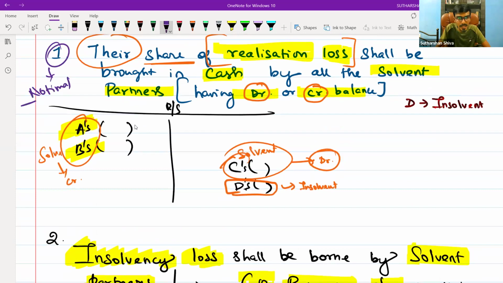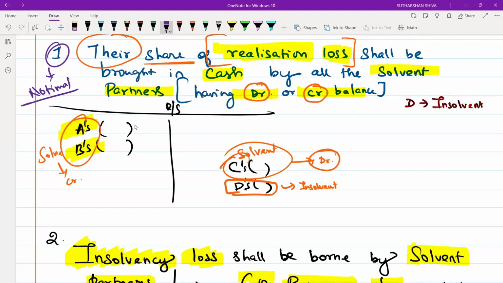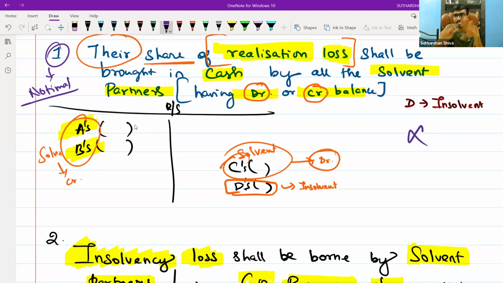In day-to-day activity, if a partnership firm is becoming insolvent only because of D, the firm is going to be dissolved. Obviously, if I want to do a business, why am I doing it? Will I do a business at a loss? No, sir. We have surplus cash. We have a huge amount of profits. At the time when I have huge profits or surplus cash lying with me, the first adjustment will not affect us.